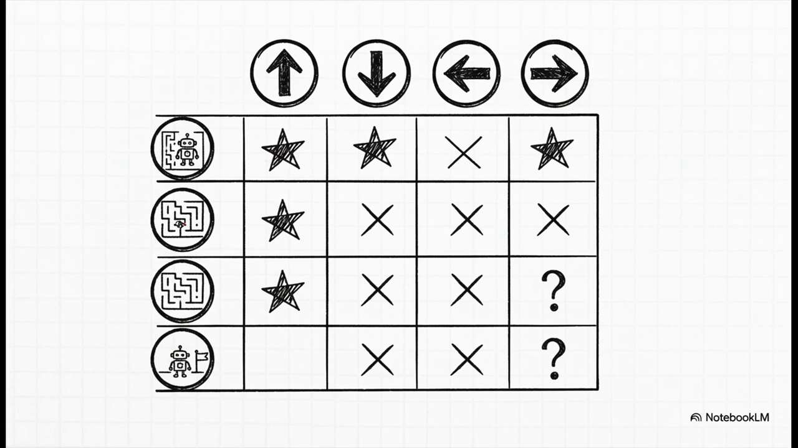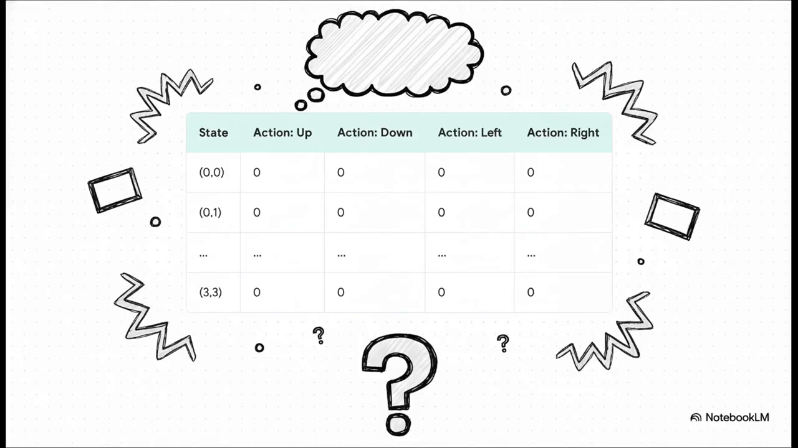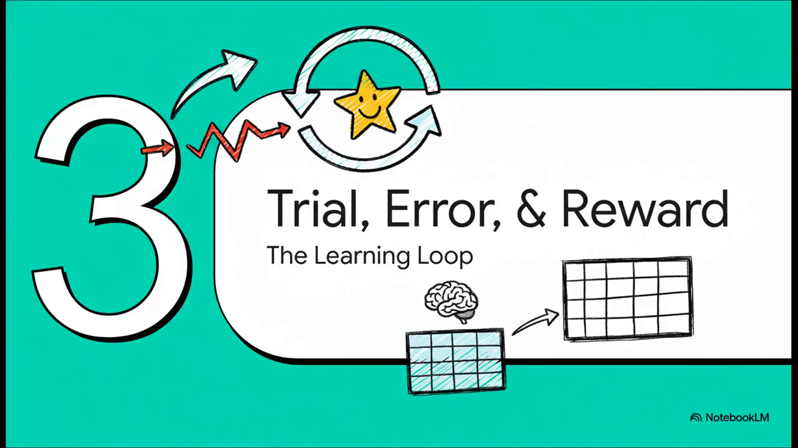Think of it like a giant grid. It lists every single place the agent could possibly be. We call that a state, and every possible move it can make from that spot. Then, each entry in this table gets a score, a Q value, which is just an estimate of how good that move really is. Now, when our agent first starts out, its cheat sheet is totally blank. Every single Q value for every action and every state is just 0. This represents complete and total ignorance. The agent has absolutely no clue what to do. It knows nothing.